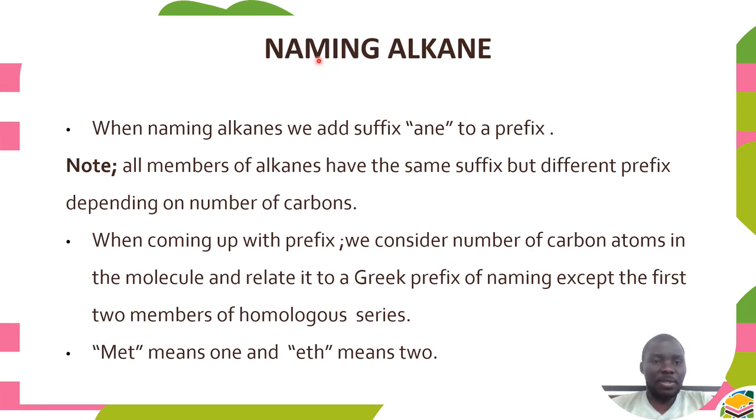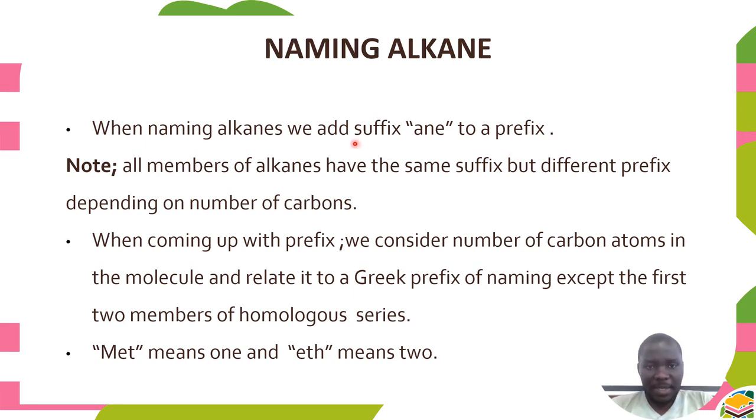Naming of alkenes is also known as common nomenclature of alkenes. So sometimes others may use common nomenclature, which simply means naming of alkenes. When we are naming alkenes, we add a suffix, ane, to a prefix.